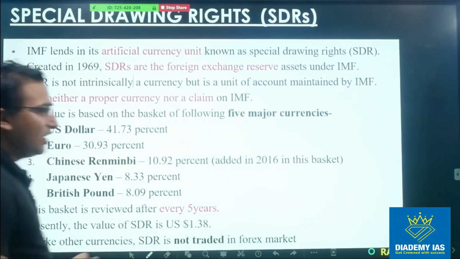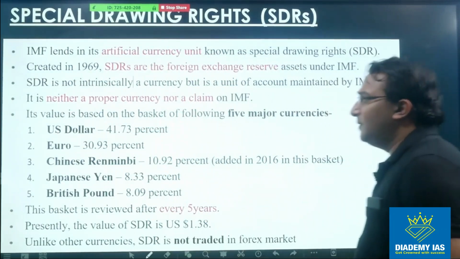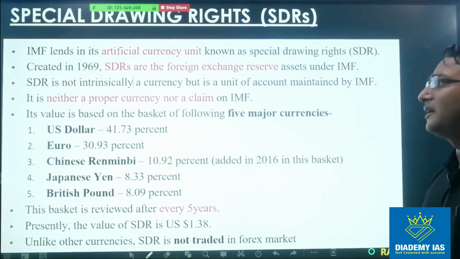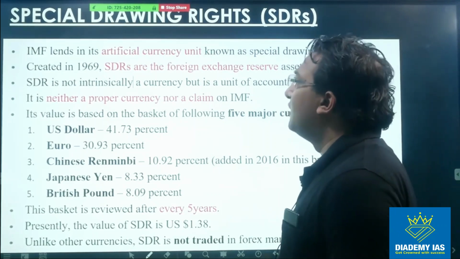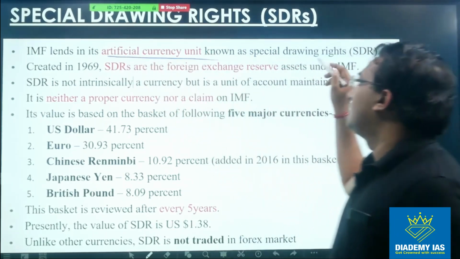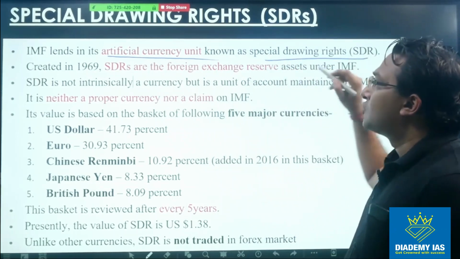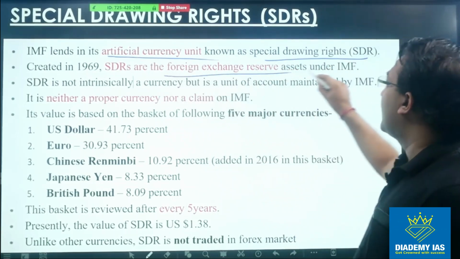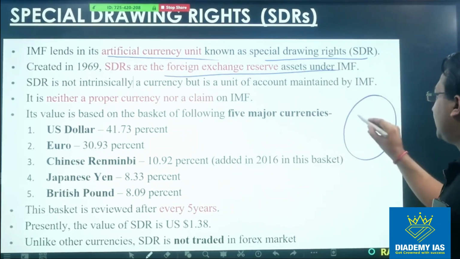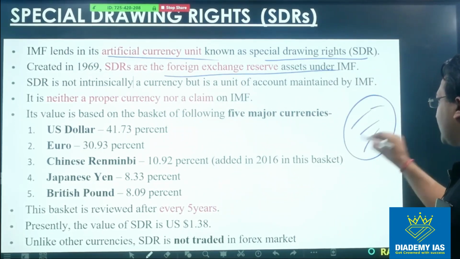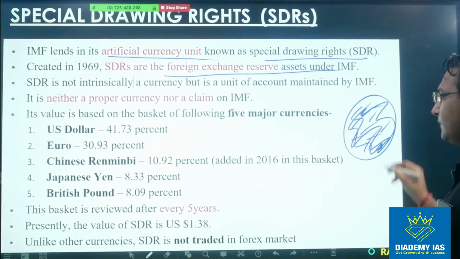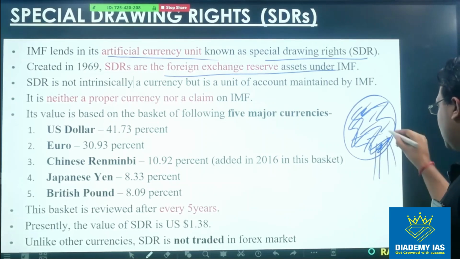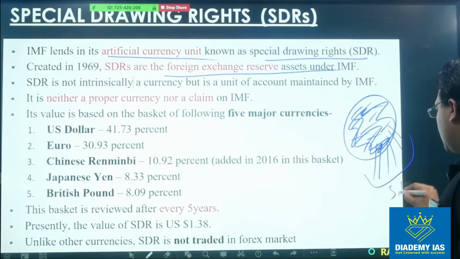Now SDR, special drawing right. I already discussed this point in the external sector, but again just a quick overview of this special drawing right. It is an artificial currency unit which is known as special drawing right, right? So SDRs are the foreign exchange reserve assets under the IMF. So suppose this is the IMF, and IMF has all these foreign exchange reserves, right? These are your reserves. So these reserves will be divided into currency units, and this currency unit will be called an SDR unit, right?